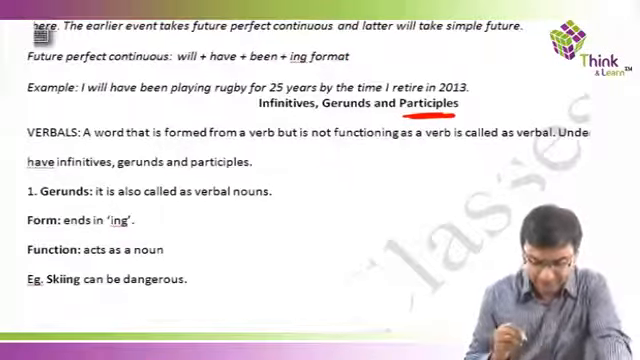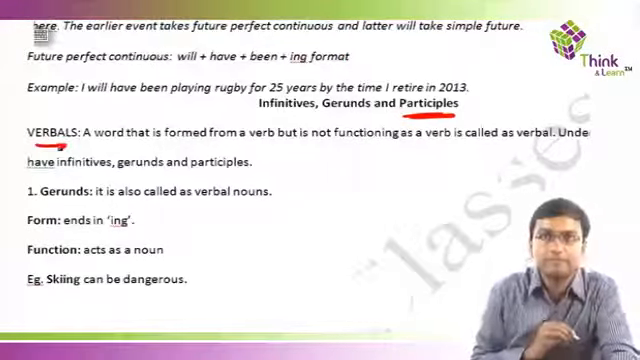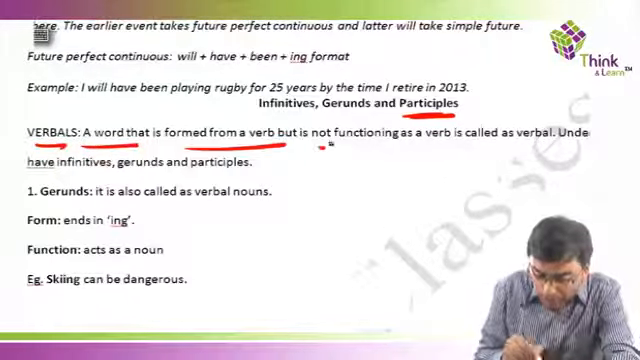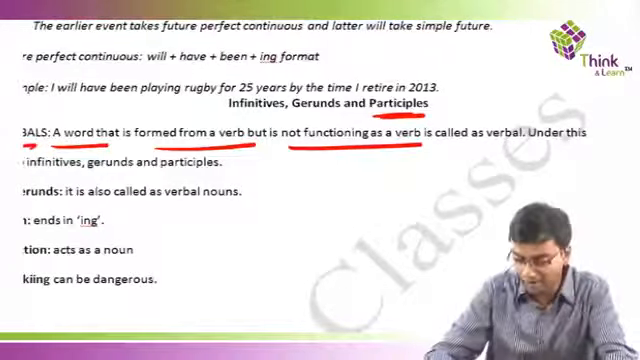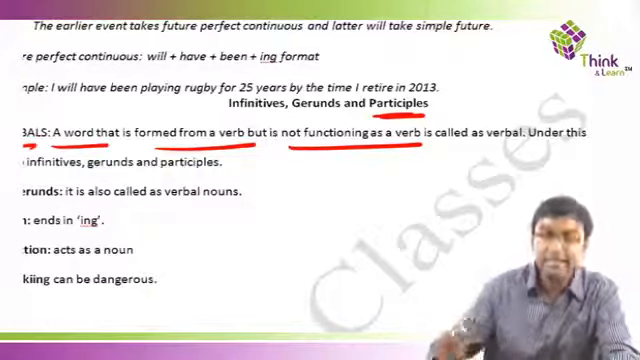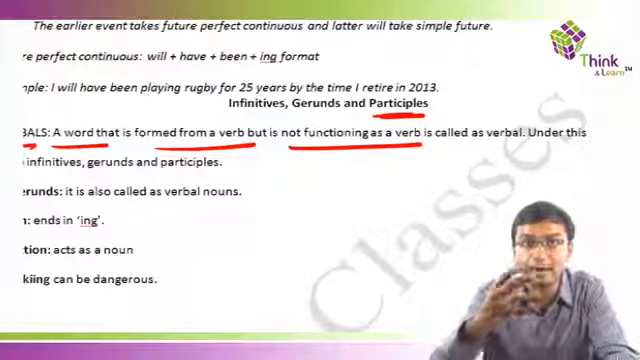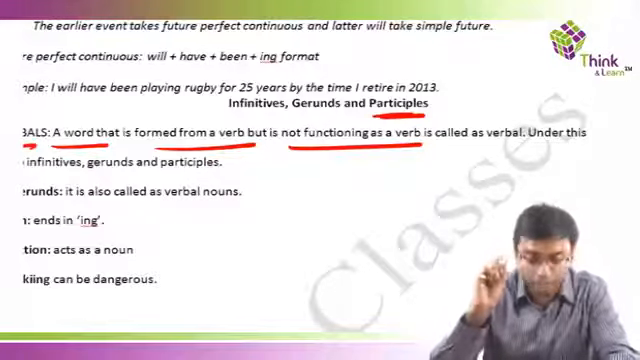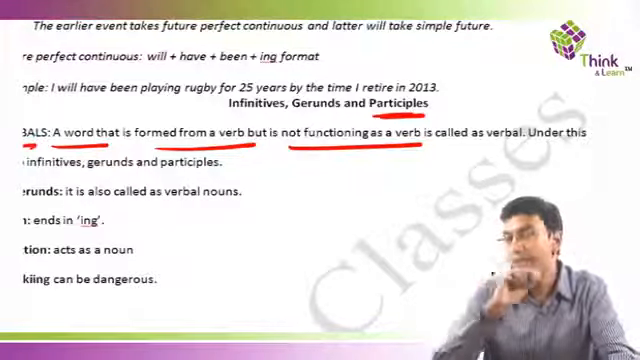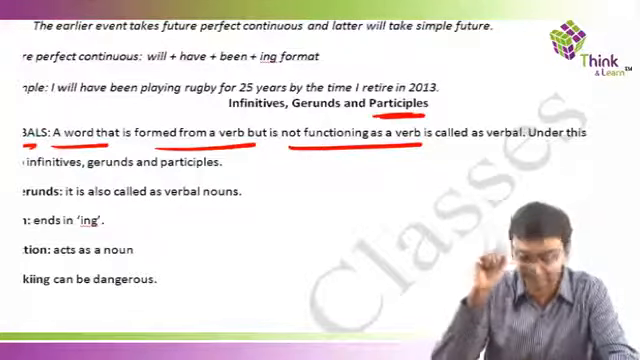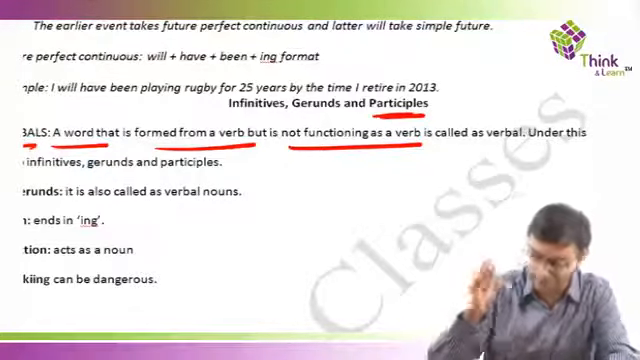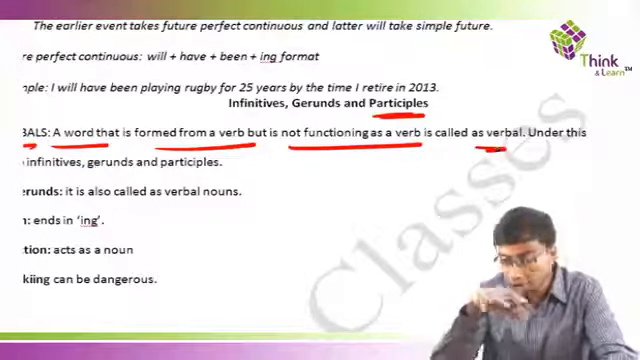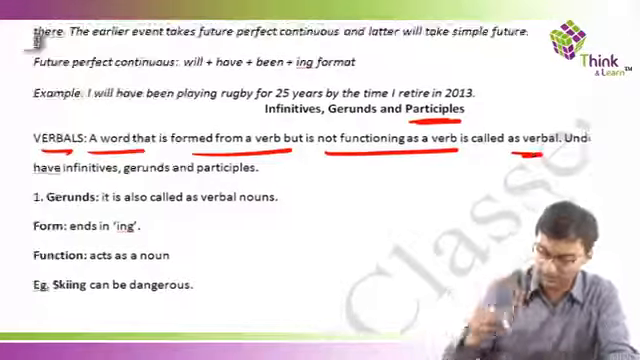Now first, what is a verbal? Look at the definition. A word that is formed from a verb but is not functioning as a verb is called a verbal. So what is the key? It is formed from a verb. For example, demanding comes from the verb demand. Please understand, it's not functioning as a verb. It is derived from the verb but it's not functioning as a verb, and that is what we call a verbal.